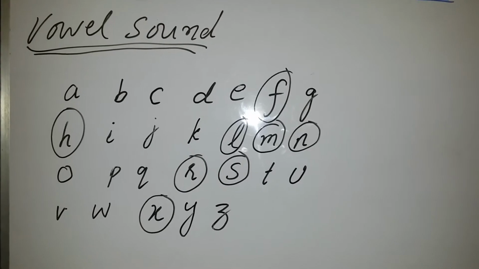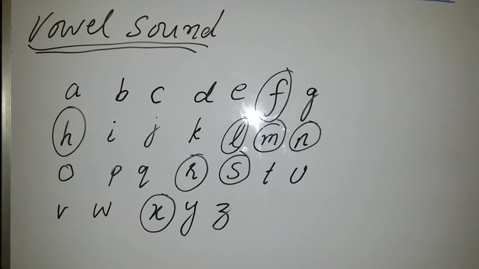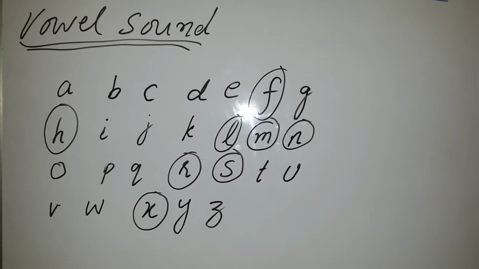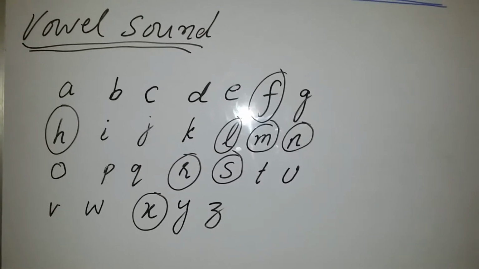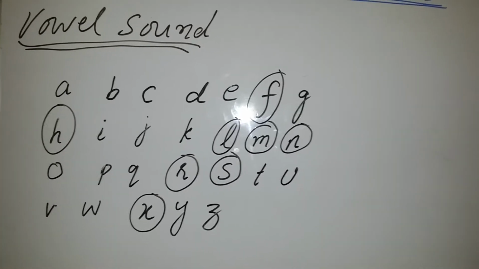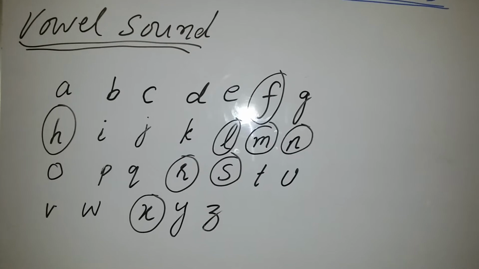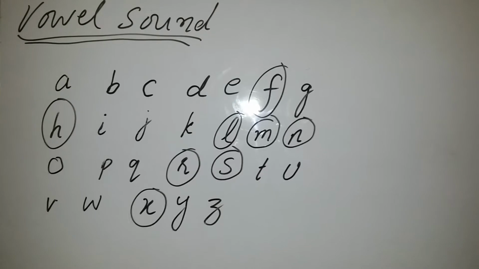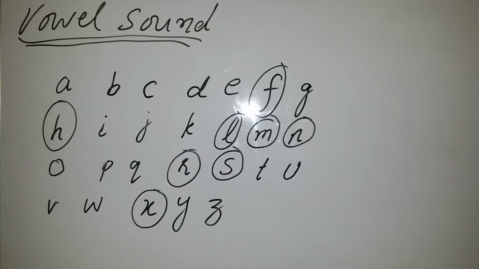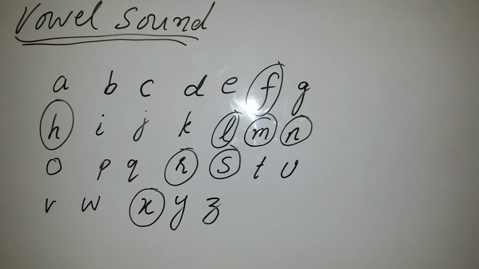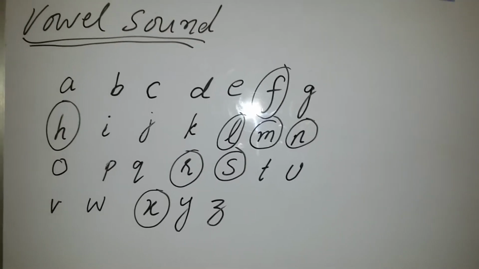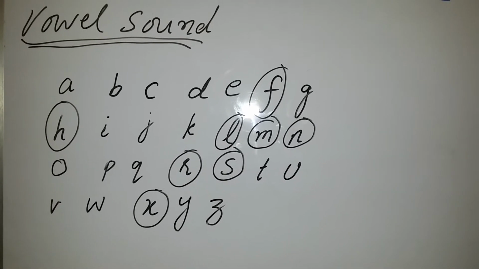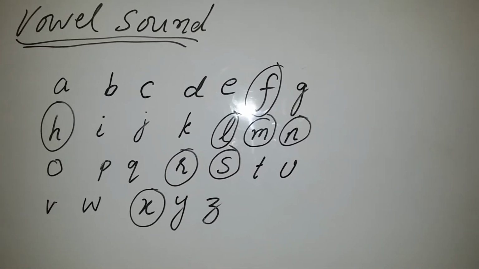In spoken language, the vowels are all those sounds which come directly from our lungs towards our mouth, and we speak them, like A, E, I, O, U. In all these alphabets except U, you will see that the sound is created from the lungs and it is spoken from the mouth. No other organ of our mouth is used for speaking all these vowel sounds.